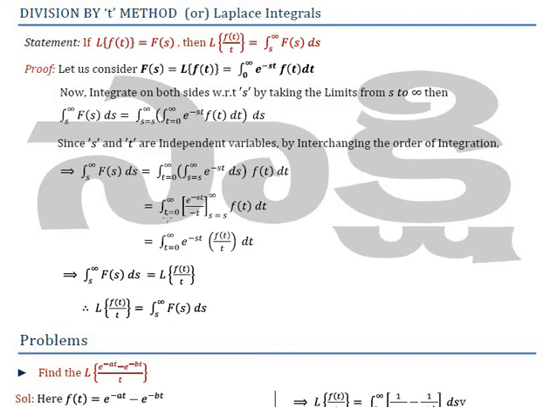So integration from t equal to 0 to infinity of e to the minus st by minus t, evaluated from s to infinity, times f(t) dt. So we will finally have the integral from t equal to 0 to infinity of e to the minus st times f(t)/t dt. Clearly, the integral from s to infinity of F(s) ds equals L of f(t)/t. Therefore, L of f(t)/t equals the integral from s to infinity of F(s) ds. So this is nothing but the division method for Laplace transform. We will illustrate this method with the help of an example.